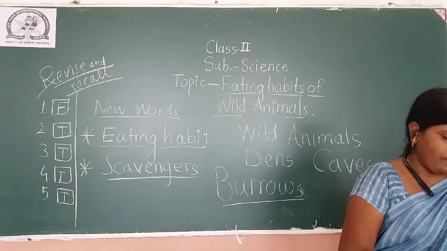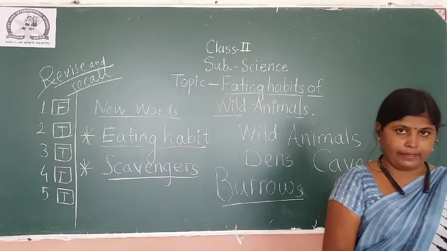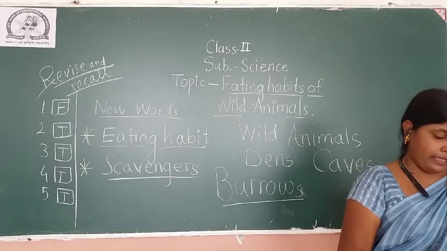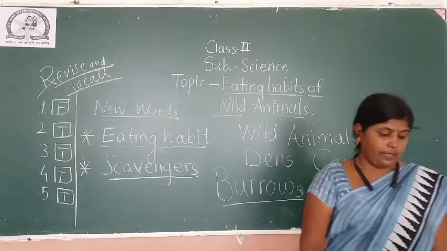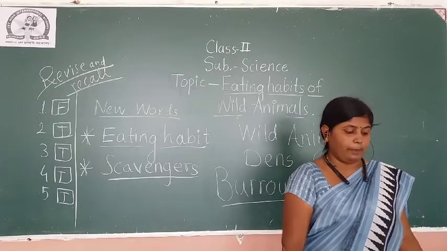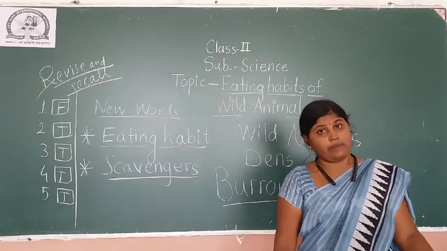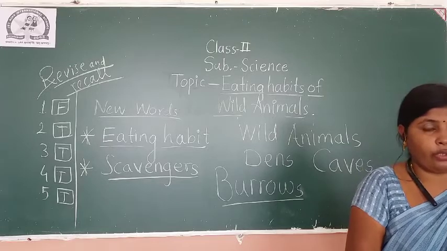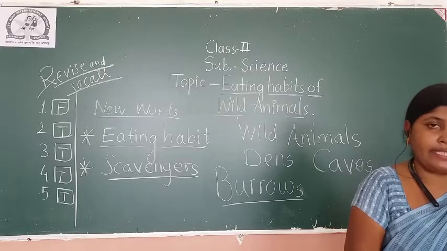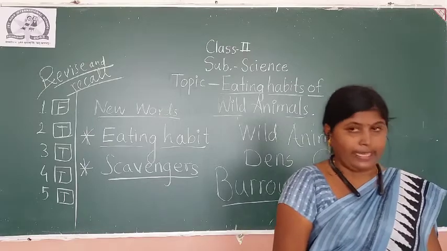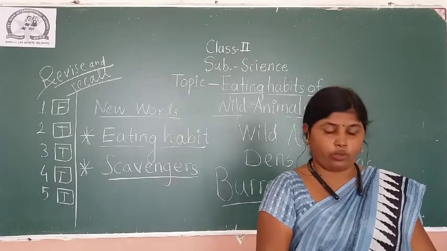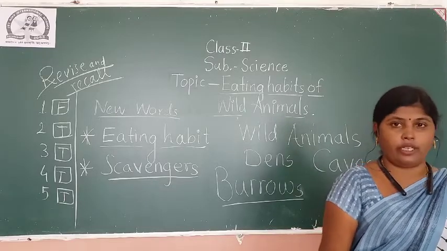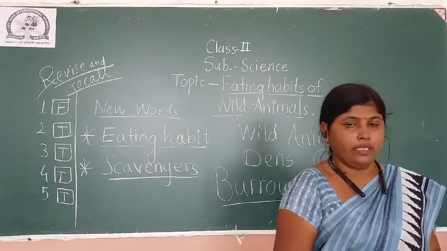Number 3. Some wild animals, I repeat, some wild animals eat plants, some eat flesh of other animals and some eat both plants and flesh of other animals, and again some animals are there, they eat flesh of dead animals. What do we call such animals? Yes, scavengers. Very good. Now wild animals, keywords are there, you have to look into that column. Wild animals, the animals that live in forest. Now I hope by watching this video you will learn all these concepts.